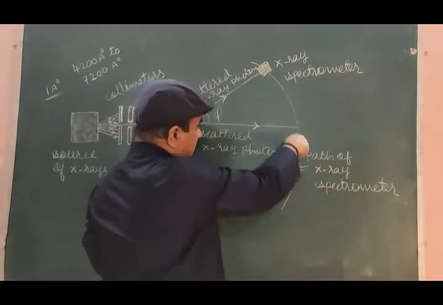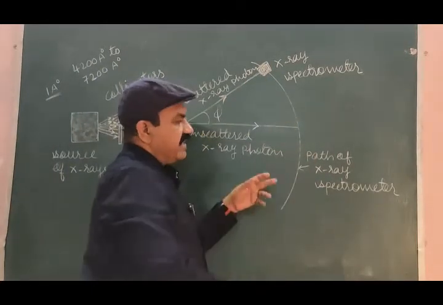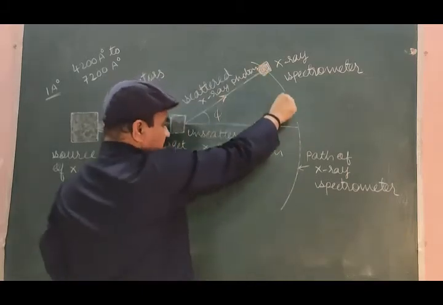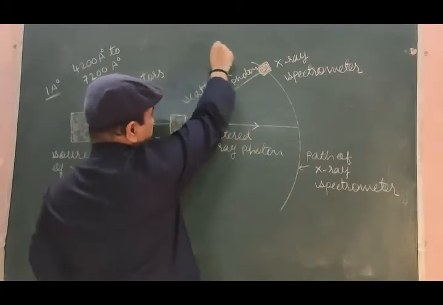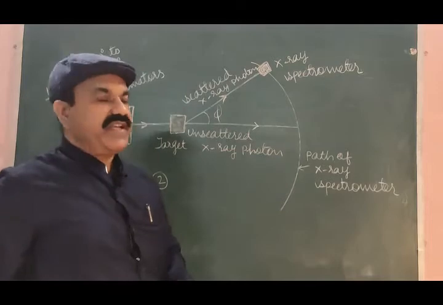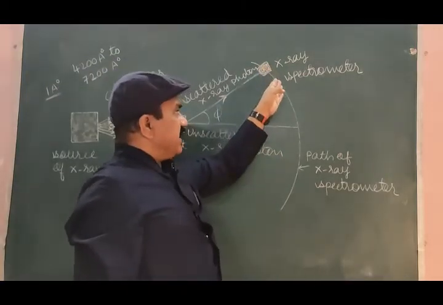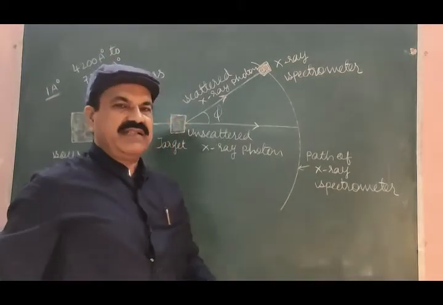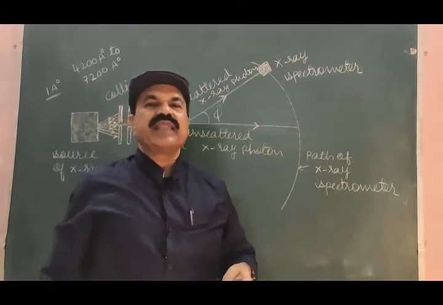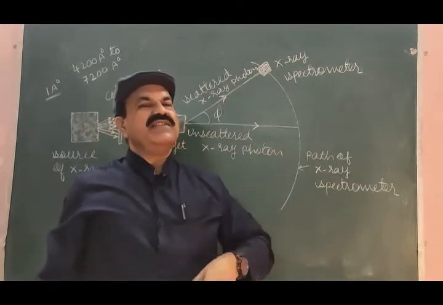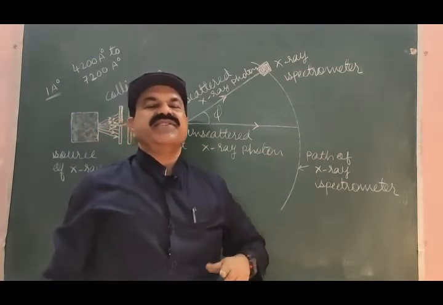This is the path of this X-ray spectrometer. It can be moved this way so that at any position on this path, the spectrum of the scattered photon can be seen.